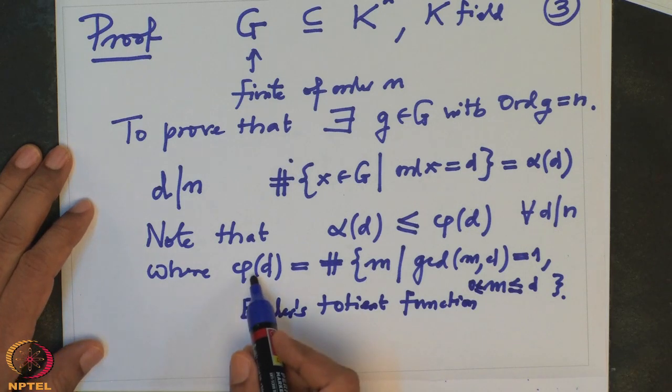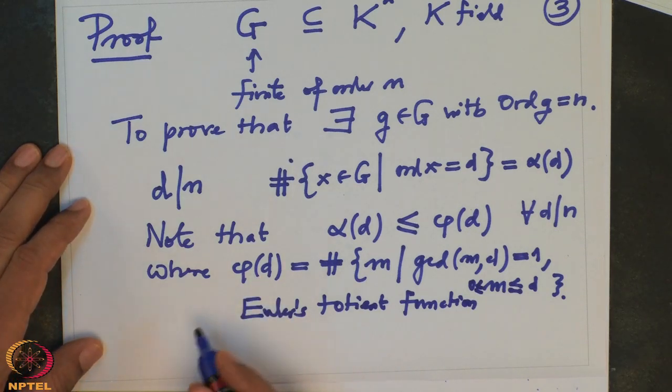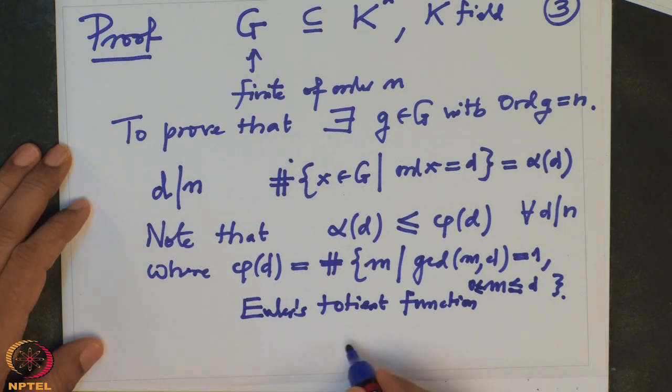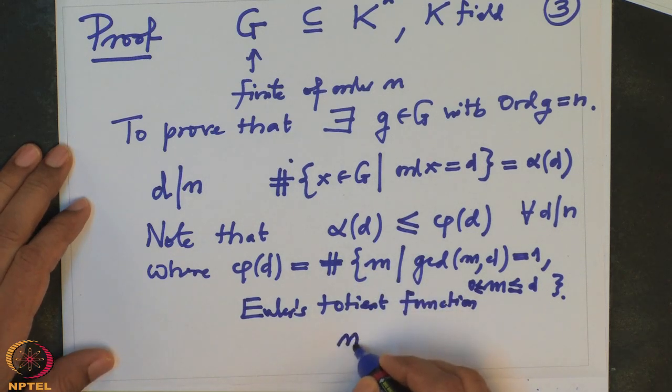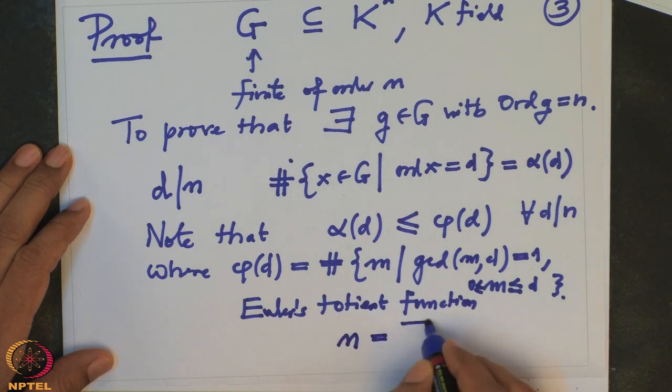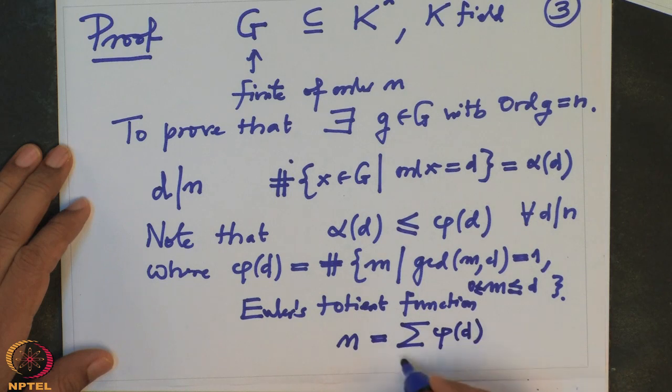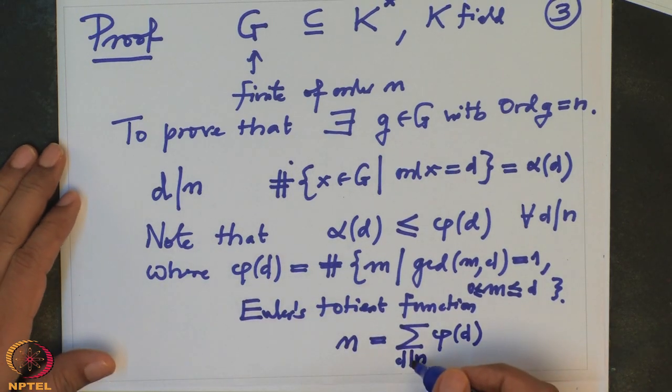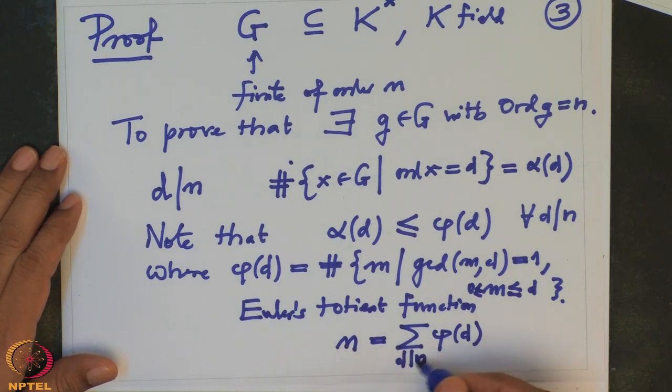And what do we know about this Euler's phi function? The nice formula, which I will prove when I introduce group action, is that n is the same as the sum of all phi D where D divides n, the sum running over all divisors of n.